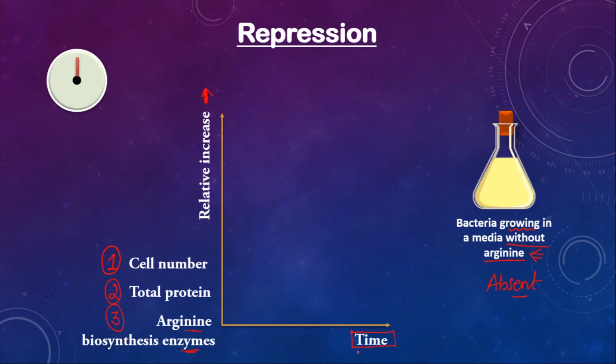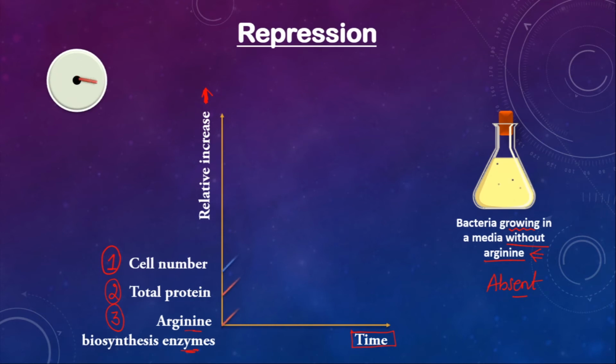So with time, as the bacteria go on dividing and its cell number goes on increasing, you should also expect that total proteins will increase. Also, the arginine biosynthesis enzymes concentration will also increase. Okay, so let's start the timer and plot the increase in this graph.